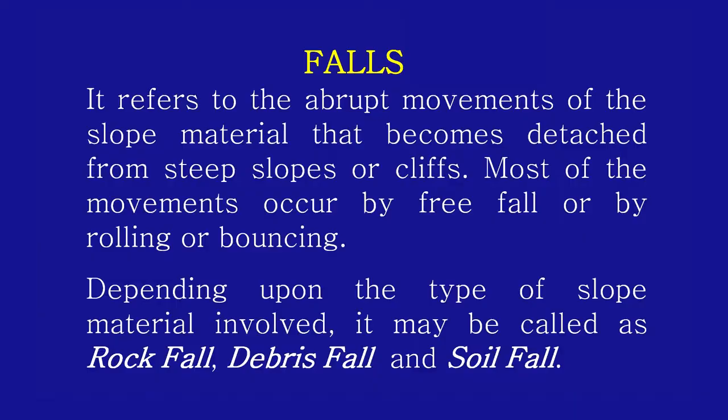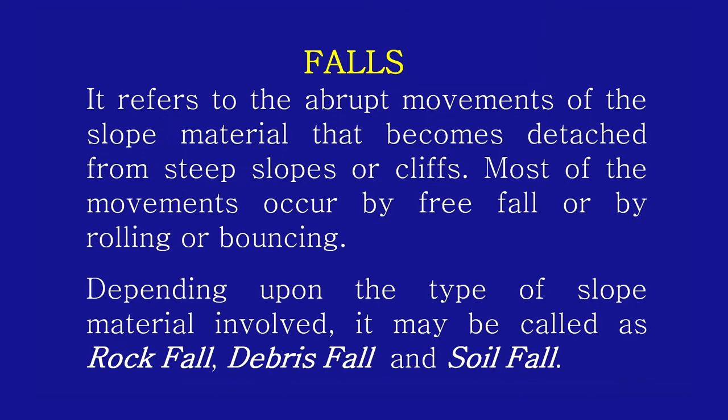Now, let us see the types of landslide. The first category is the falls. It refers to the abrupt movement of slope material that becomes detached from a steep slope or cliff. Most of the movement occurs by free fall or by rolling or bouncing. Depending upon the type of slope material, it may be called a rock fall, debris fall or soil fall.